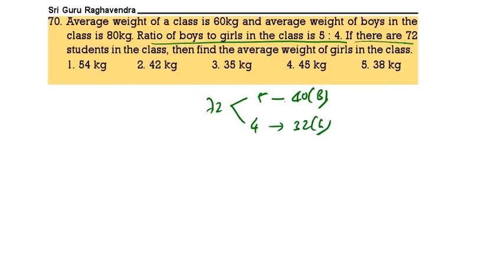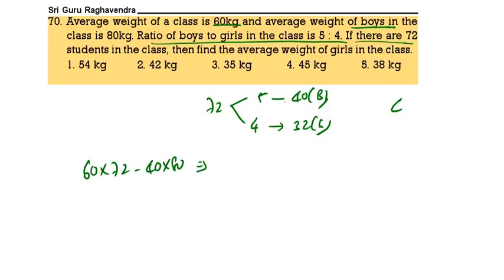The average weight of the class is 60. So 60 into 72 is the total weight of all students, and the average weight of boys is 80. 40 into 80 is the weight of the boys.